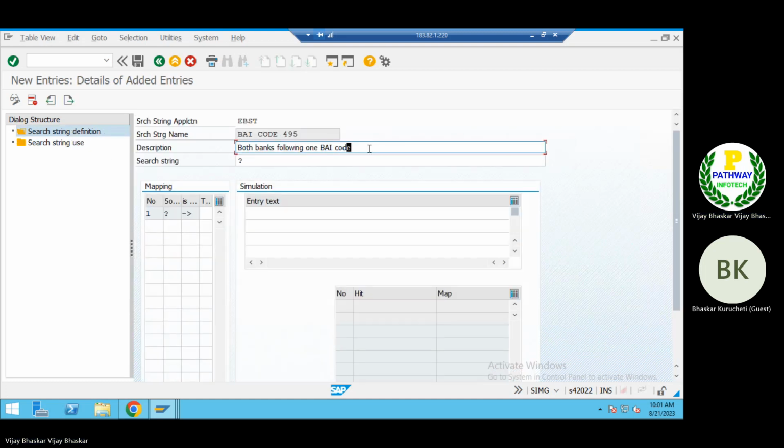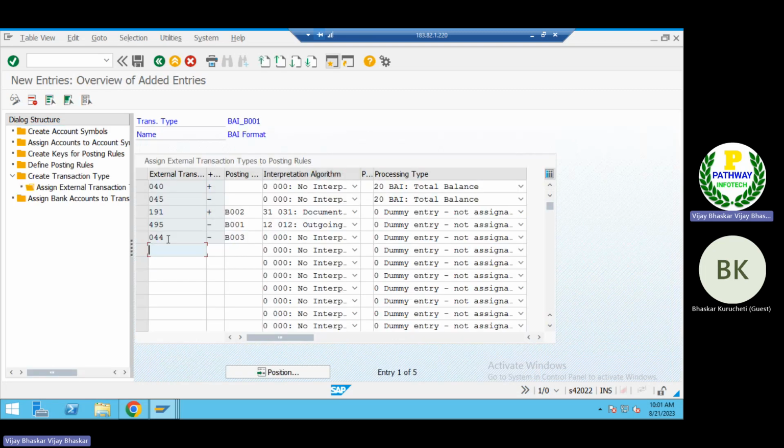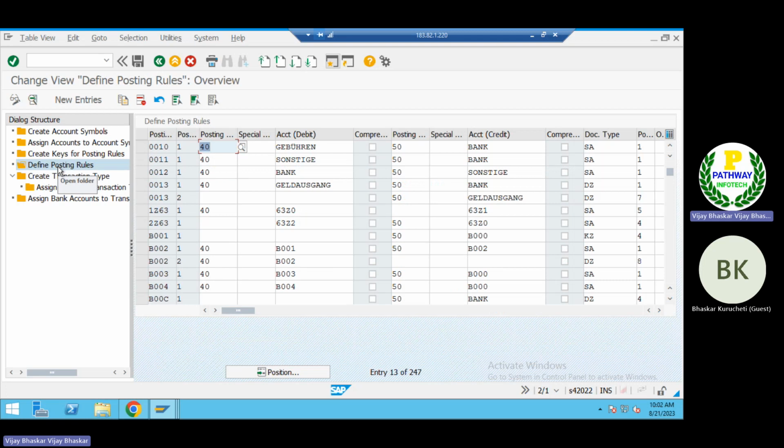Let me take 491, sir. Now here, 491, I have not mapped here. But what is the alternative way? Before defining the string here, define the posting rule.